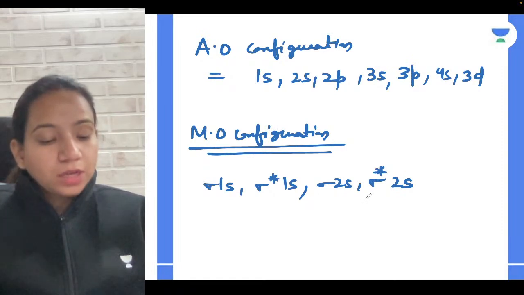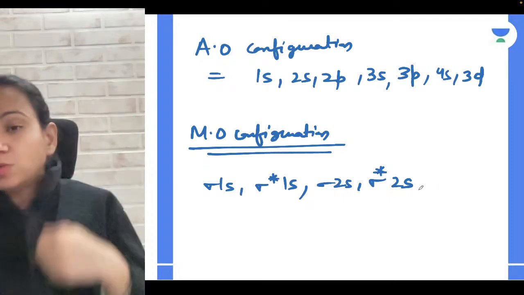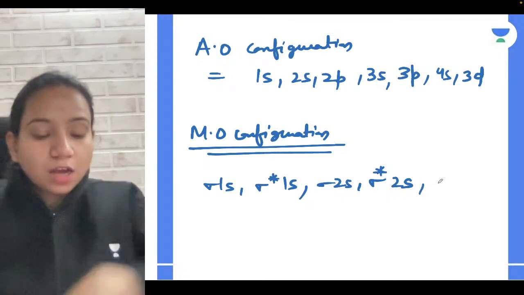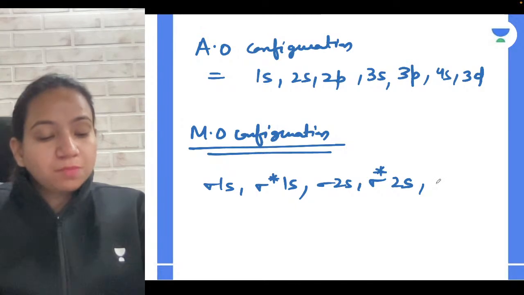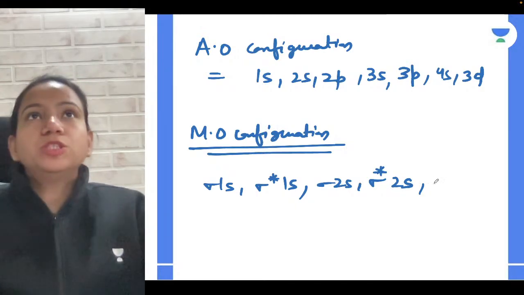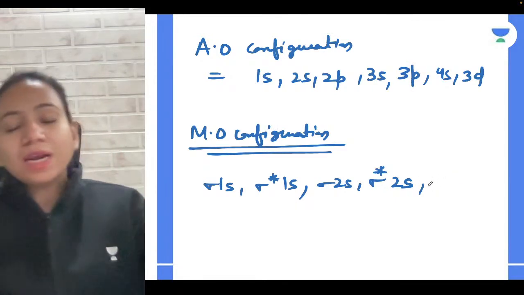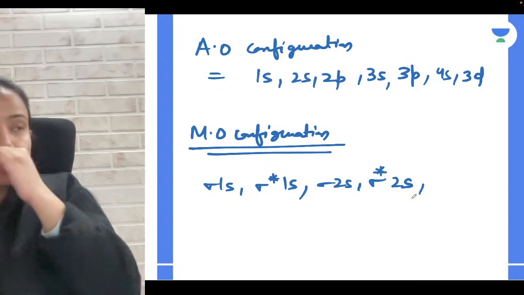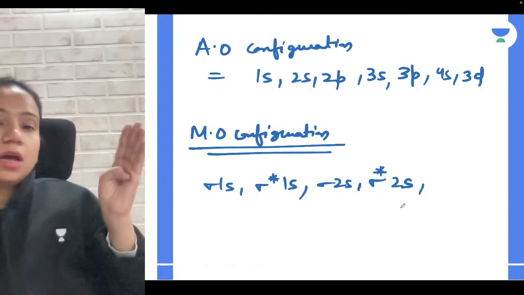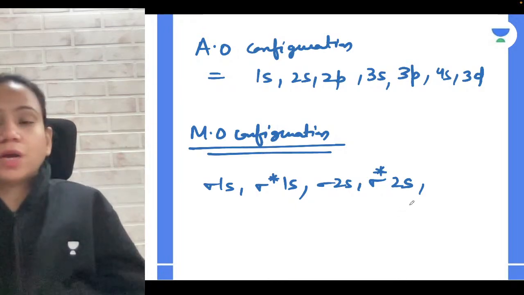Okay, very good. So what we can relate, a simple thing, is how it will be. The configuration can be followed depending upon, as you said, the Aufbau principle or the n plus l rule. Obviously, we are arranging the atomic orbitals on the basis of increasing energy, from the lowest to the maximum energy.